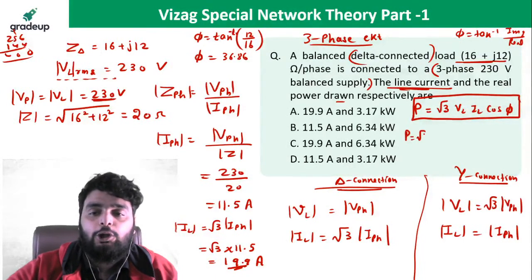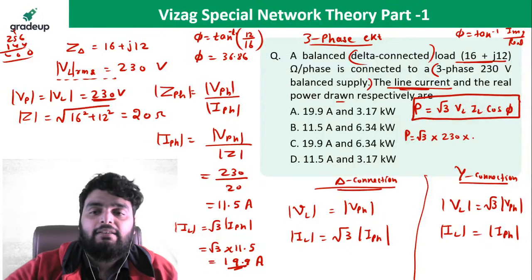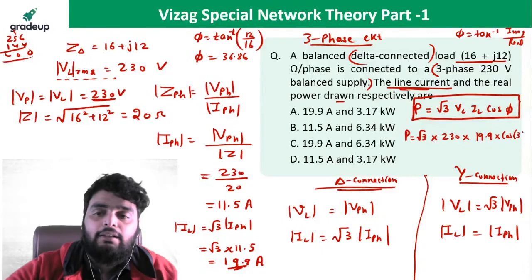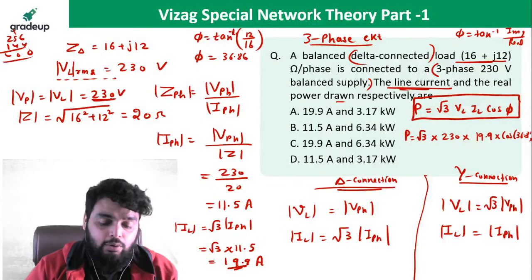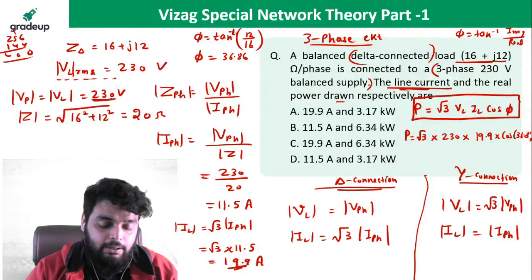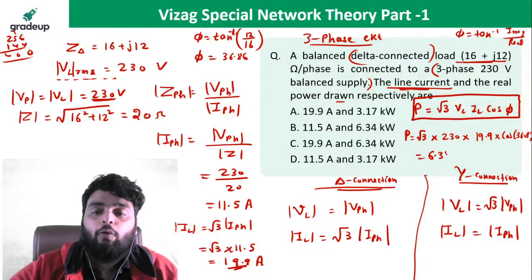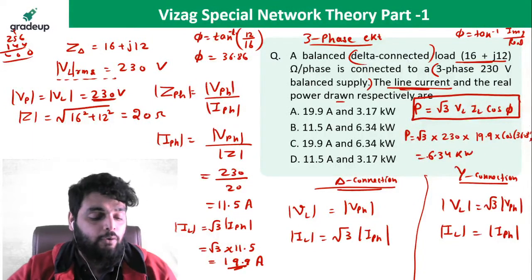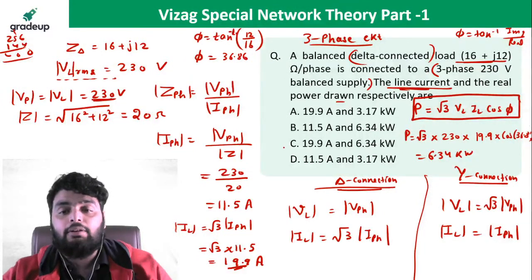So power is equal to root 3 times line voltage. What is line voltage? It is 230. What is line current? Line current is 19.9, multiplied by cos 36.86. When I solve this equation, 19.9 multiplied by 230 multiplied by root 3 multiplied by cos, it comes out to be 6.34 kilowatt. What is the answer? Option C.